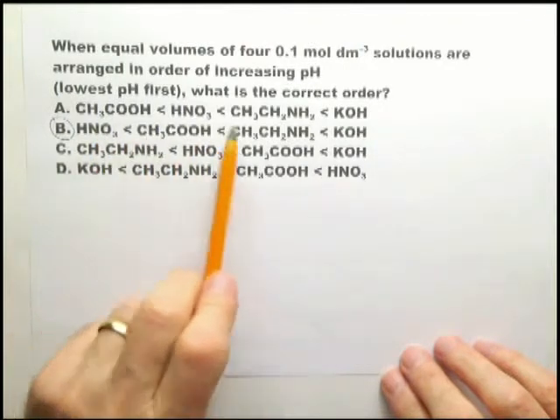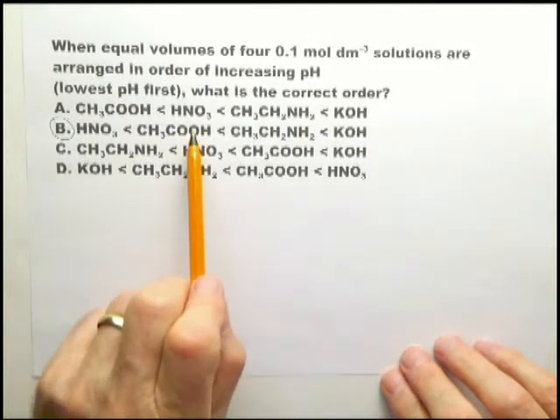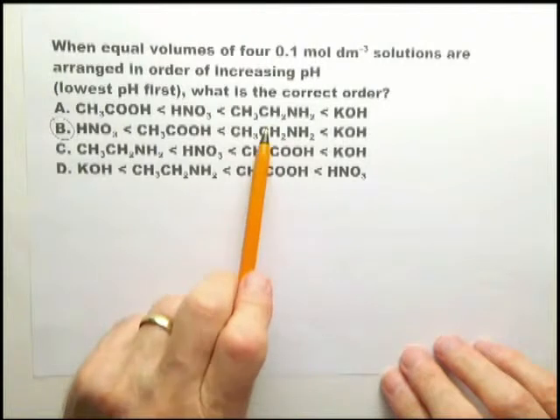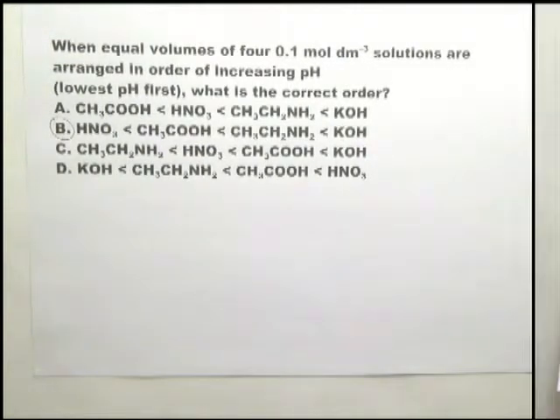So you don't even have to think about this, although it's clear that that's a weak acid. Therefore, it will have a lower pH than this, which is a weak base. Take advantage of these questions that take only 10 seconds, because by saving time on these simple ones, you have extra time to do on the more complicated questions in paper 1 afterwards.